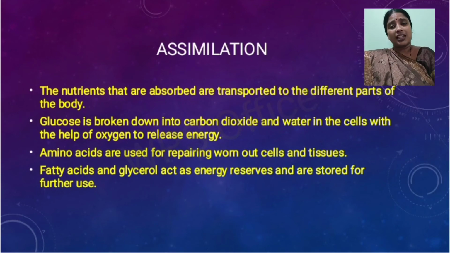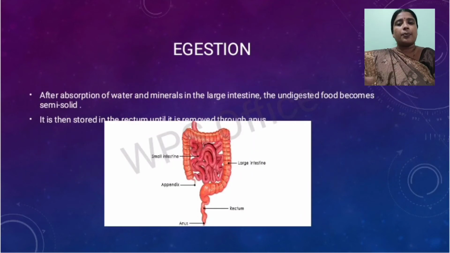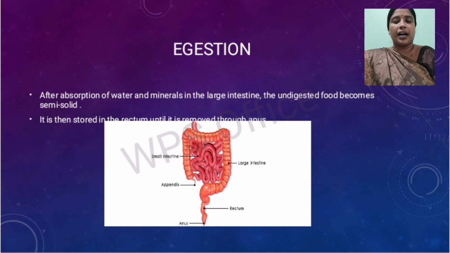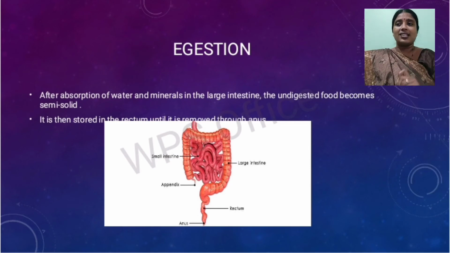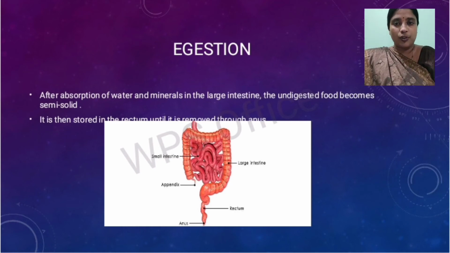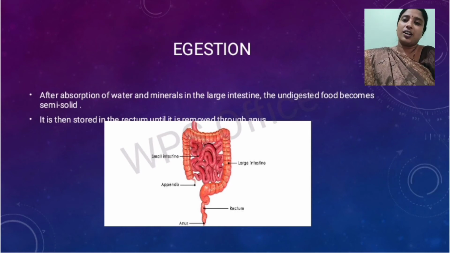Now the last process. After all the nutrients are absorbed and transported to different parts, the undigested food that remains is not required by our body. So this undigested food present in our body has to be removed from your body. This process of removal of undigested food from our body is known as egestion. So egestion is the process of removal of undigested food from the body.